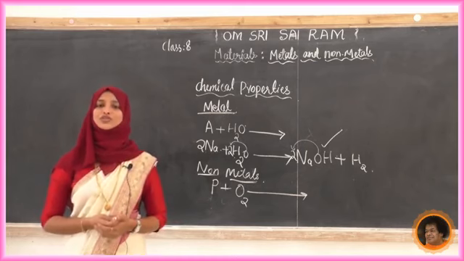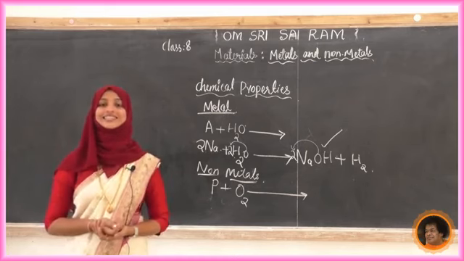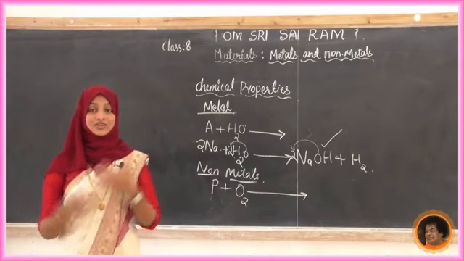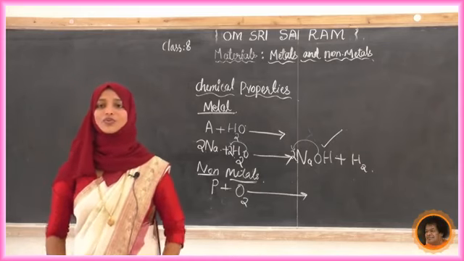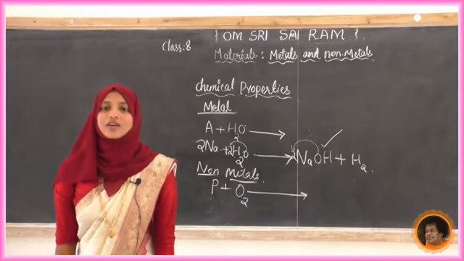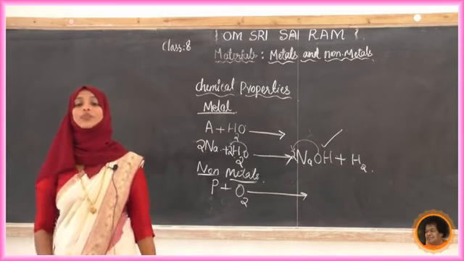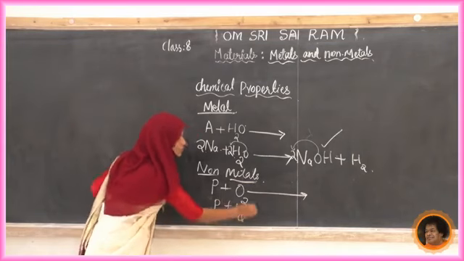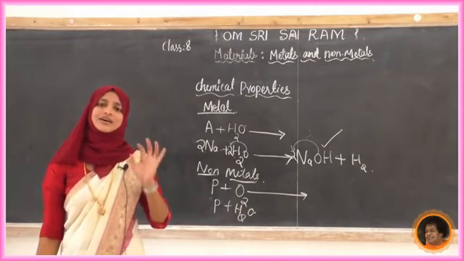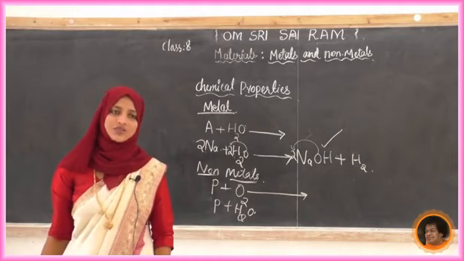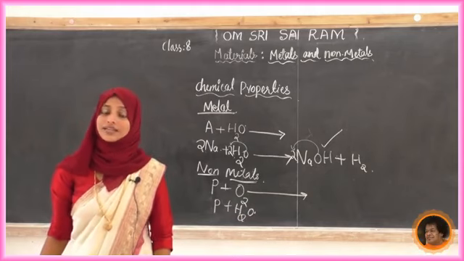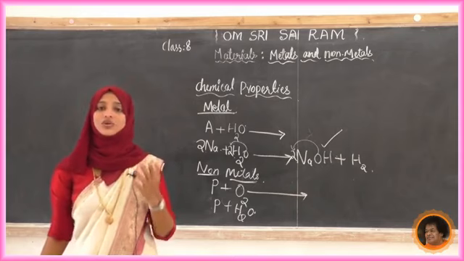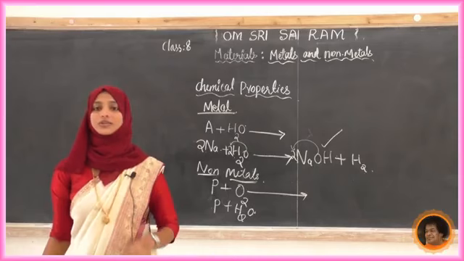So whether we can store phosphorus as it is in our environment or else in our atmosphere? No. Why? It may react with oxygen. So there is no use of storing like that. Always phosphorus is stored in water. So it is very less reactive with water. So we come to know that all the non-metals are less reacting with water. So phosphorus is not stored as it is, or else it is not opened in air. So they are using water to store this phosphorus.